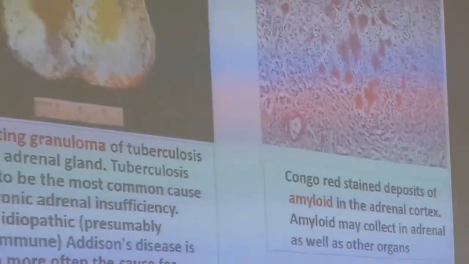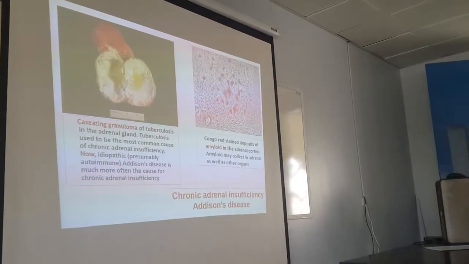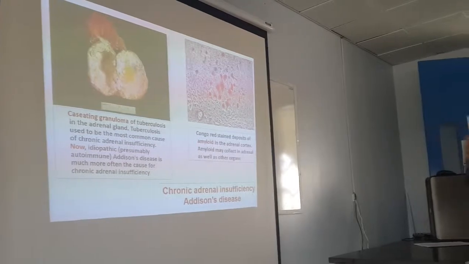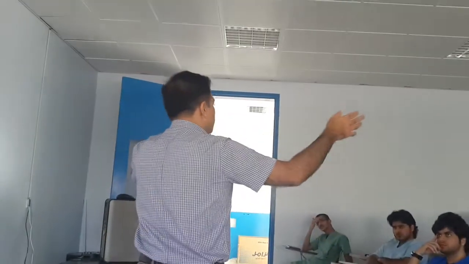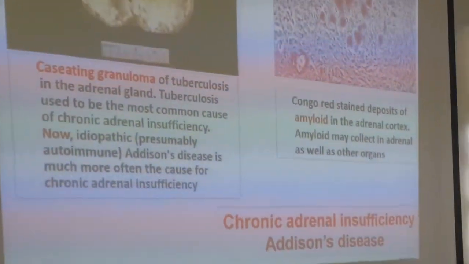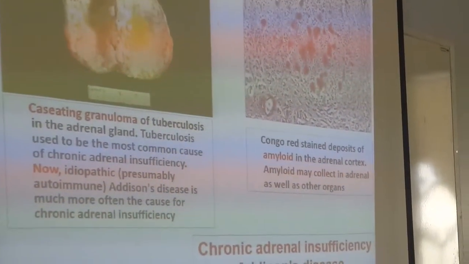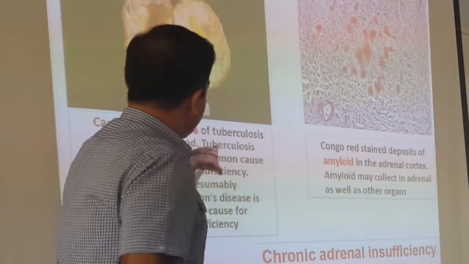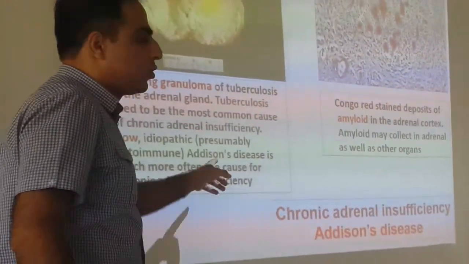So this is acute adrenal insufficiency. Acutely, there will be loss of hormone secretion from the adrenal gland. Second is chronic adrenal insufficiency. Before the treatment of tuberculosis, when tuberculosis was rampant throughout the world, the most common cause of chronic adrenal insufficiency was tuberculosis. Chronic means there is chronic loss of hormones, but it takes time. The most common cause previously was tuberculosis. Now it is idiopathic or autoimmune.